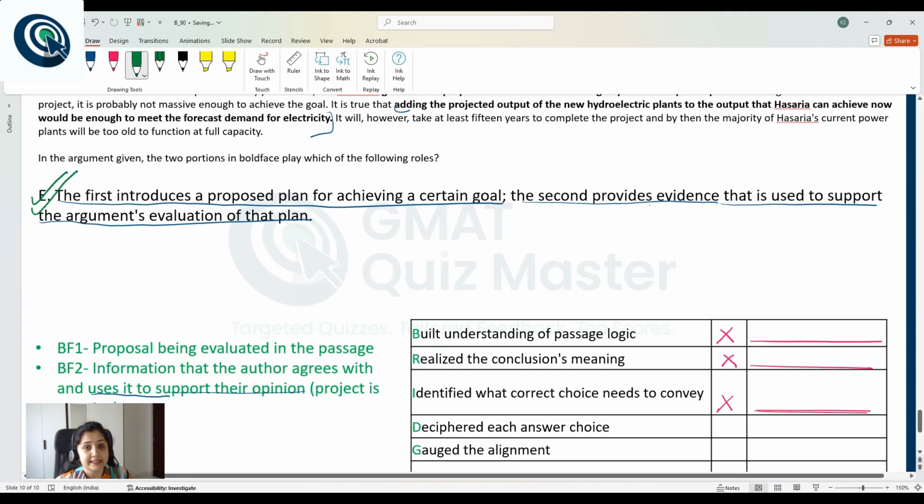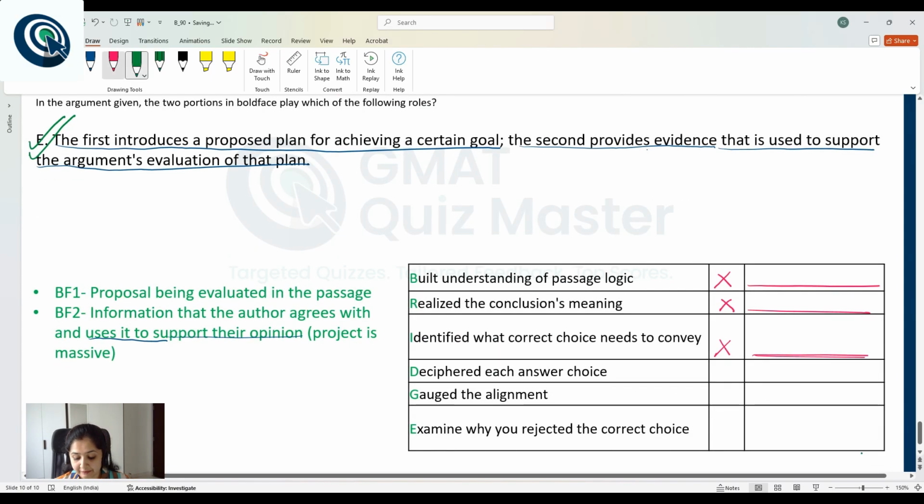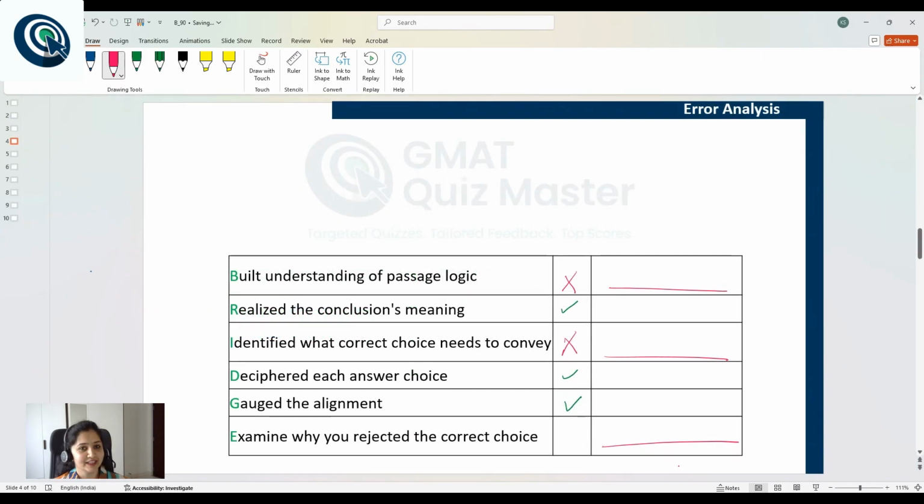Now, if you rejected this answer choice, it is very important to understand why you rejected it. Did you not interpret it properly? Or did you not even evaluate it because you were already convinced with some other answer choice? Do think about it and mention the reason here. Time to update the error log. You have this bridge table updated for this question.